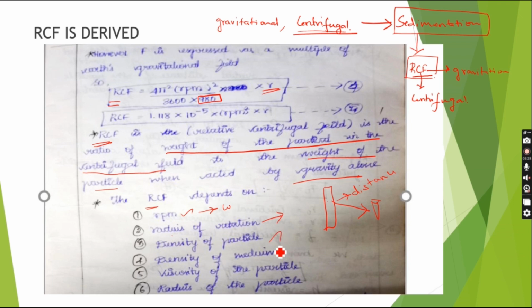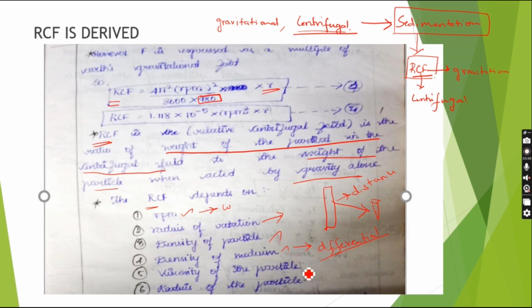Then the density of a particle. The density of a particle is the biomolecule's density, and there is also the density of a medium. The density of the medium is very important in differential centrifugation, because different types of medium are used during differential centrifugation for the sedimentation of different biomolecules.